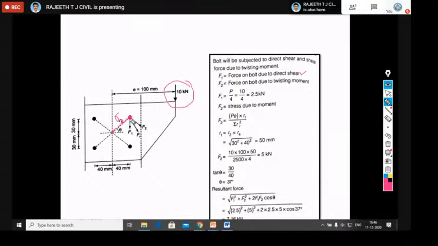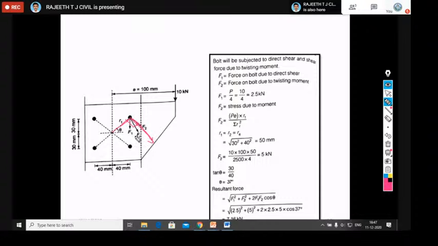That is the force F1 due to the direct shear from the eccentric load, whereas F2 is due to twisting moment. How do we draw F2? We have drawn the radial line like this, and perpendicular to this you should draw F2. This is your F2.